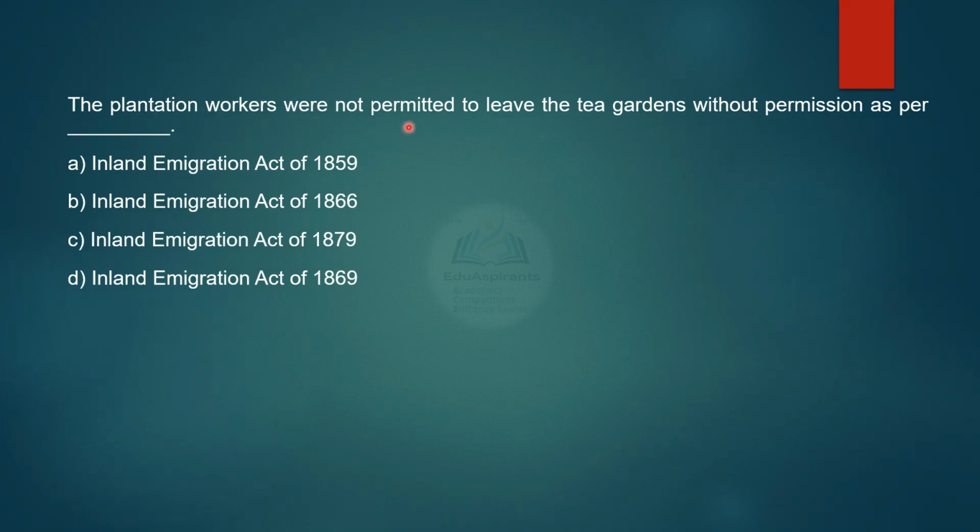Plantation workers were not permitted to leave the tea gardens without permission as per the Inland Emigration Act of 1859, Inland Emigration Act of 1866, Inland Emigration Act of 1879, or was it Inland Emigration Act of 1869? Let us see the correct answer. It is option A, Inland Emigration Act of 1859.